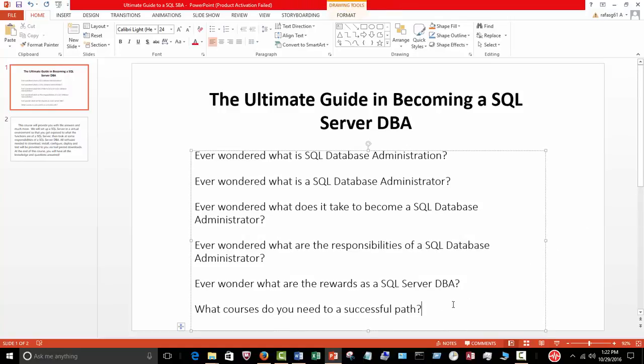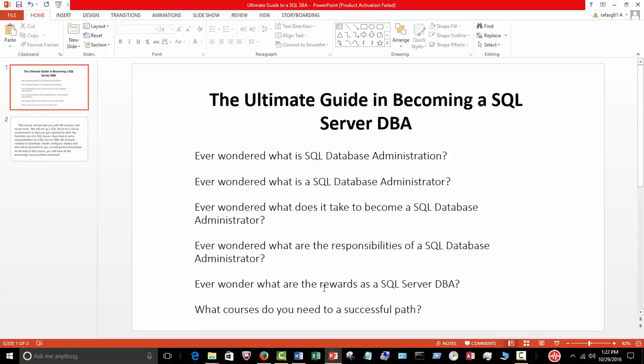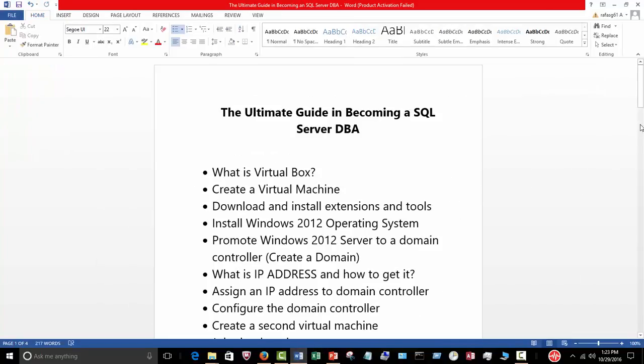Let me point out that the rewards for a DBA, even as a junior DBA, are great. The starting salaries for a junior DBA are about $75,000 to $80,000, and you can certainly promote yourself to a mid-level or senior in time. So these are some of the courses that you're going to need to do, which I've mentioned here. But in this particular example, we're going to start off by